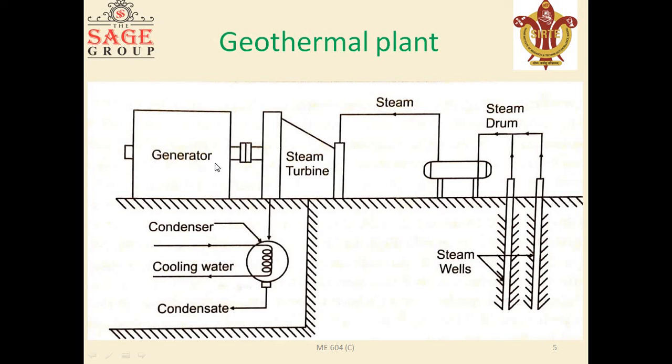The steam coming out from the turbine is condensed with the help of this condenser and injected back into the geothermal wells. This is the simple working of this geothermal power plant.